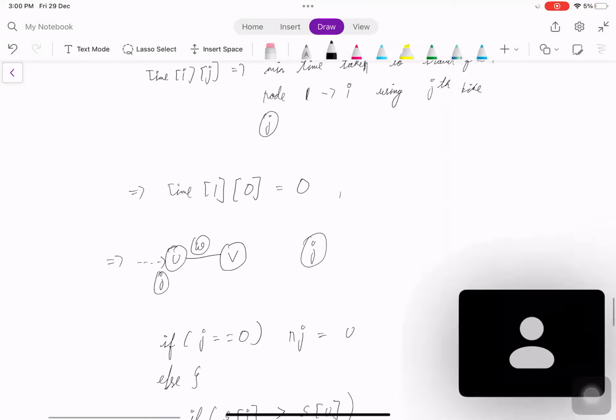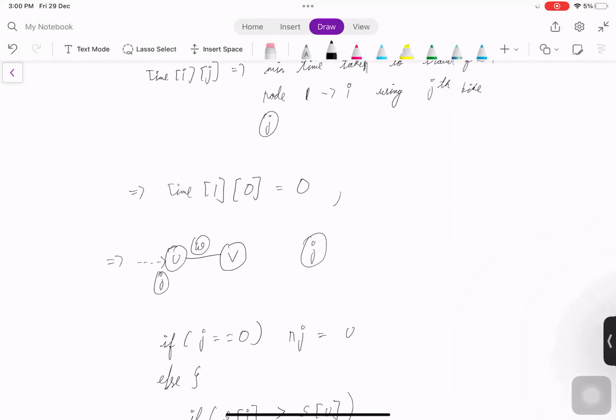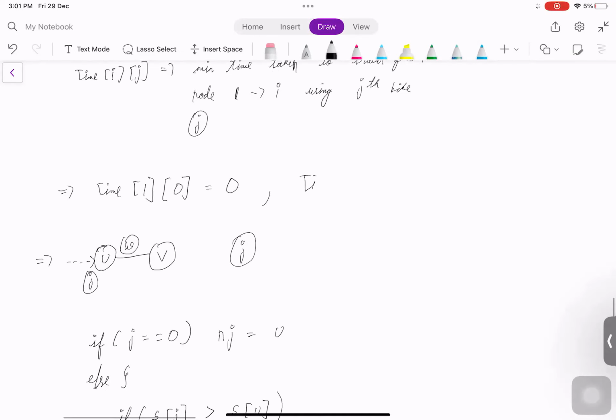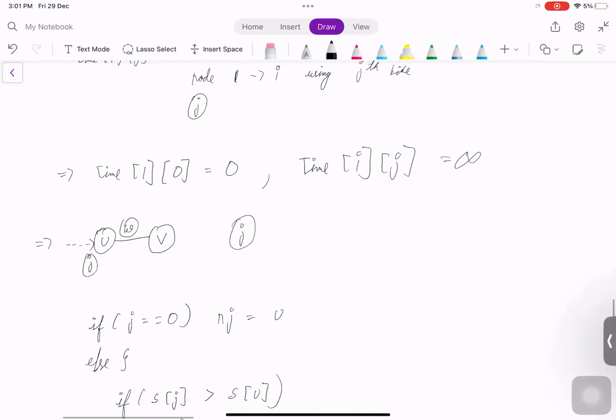And in the base, initially we kept time of 1 of 0 as 0, as he's at node 1 and with the 0th bike we are assuming he came. Now for all other cities, we can just initialize it with some higher value. For all other I and J, it can be equal to infinity, because we still didn't explore it. Now we are exploring. So because we didn't explore it, we can just fix it to some higher value.